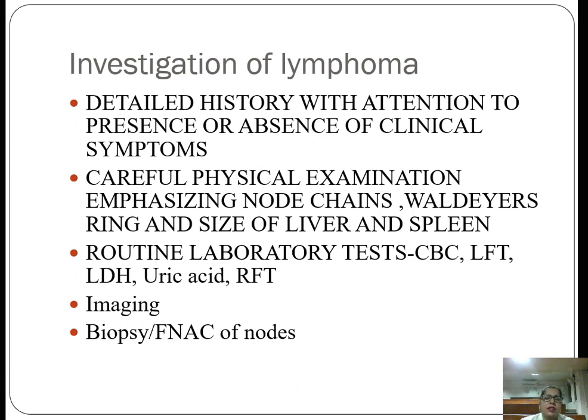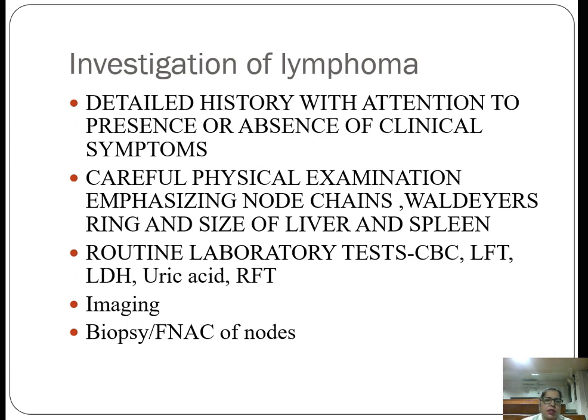Then routine blood investigations, which include complete blood count, peripheral blood smear, liver function test, kidney function test, uric acid and the LDH. Uric acid and the LDH will tell you about the high turnover of the cells. Then imaging, CT scan, PET scan, and chest x-rays are done to see the involvement of the various other sites, extranodal sites. And then final confirmation is done by the biopsies and the FNAC of the nodes.